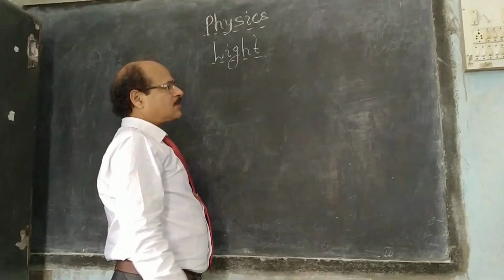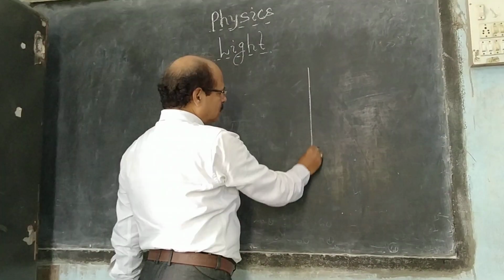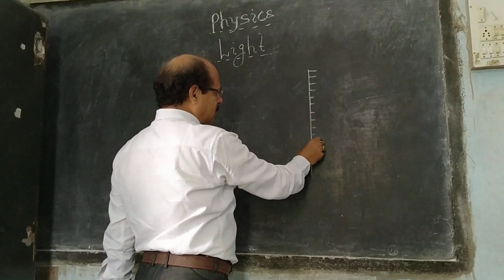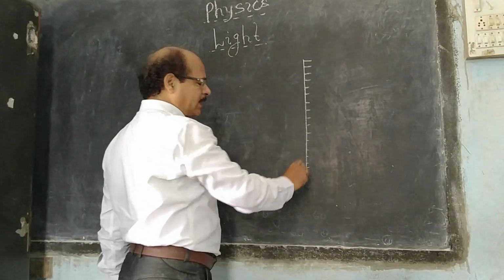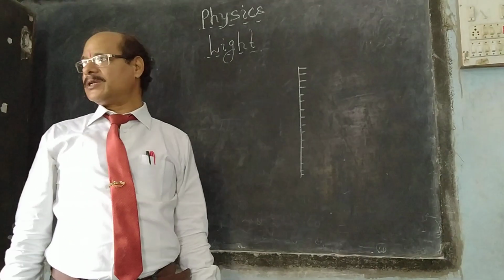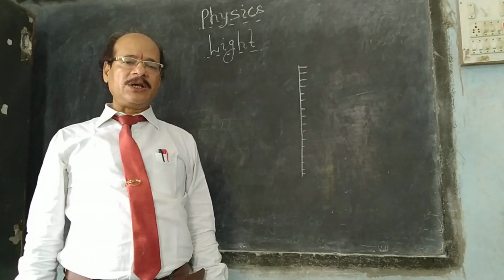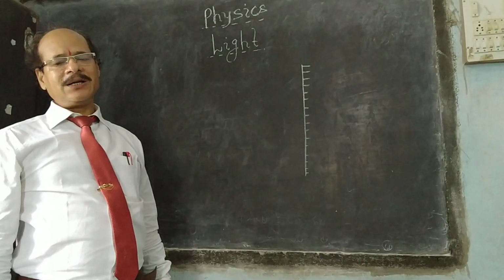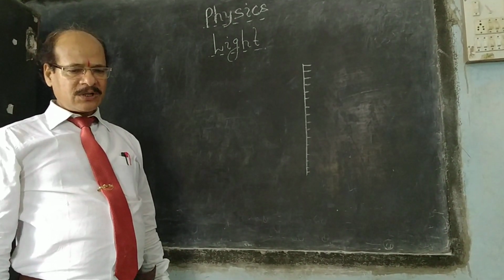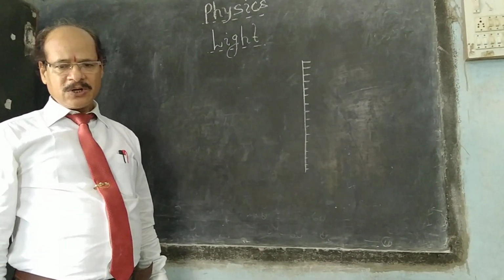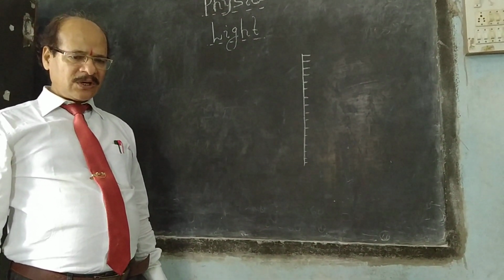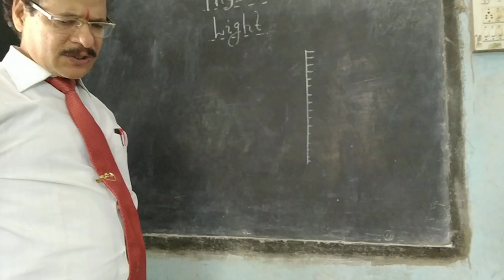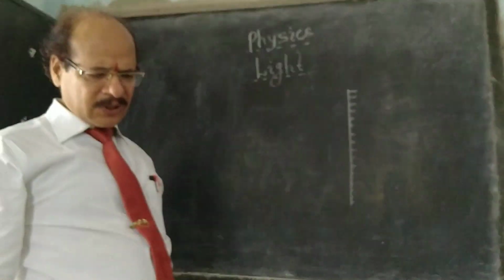Second, the image formed by a plane mirror is always erect. The image distance is equal to the object distance, and the image size is equal to the object size. And the last characteristic is that there is a lateral inversion, that is, left seems to be right and right seems to be left. These characteristics of images you must keep in your mind.